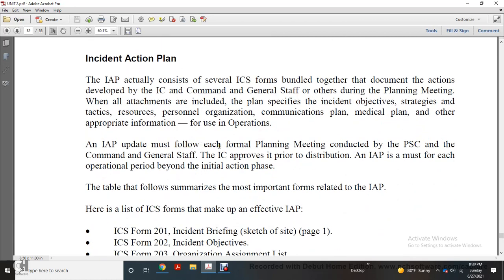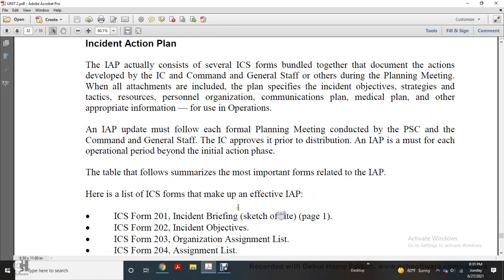Incident action plan updates must follow each of the formal planning meetings conducted by the PSC and the command and general staff of the incident command, who approve the prior distributed incident action plan for each operational period beyond the initial action phase. The table below is a summary of the most important forms related to the incident action plan. Here is a list of the incident command system forms that make up the incident action plan.